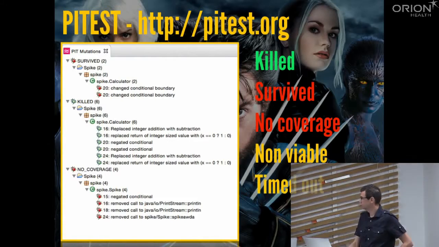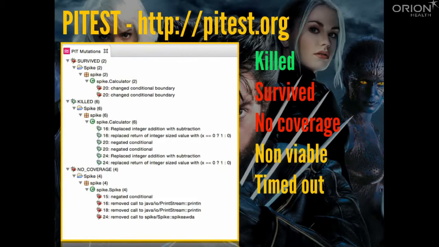Then we can also have timeout mutations. You can imagine you have a while loop with some condition, and then you change the body of your loop so that it starts to run endlessly, right? Because you mutated your code, it's going to just run endlessly. That's why PyTest first runs your tests without mutations. It checks how long the method should normally run. Then it runs the mutated code.